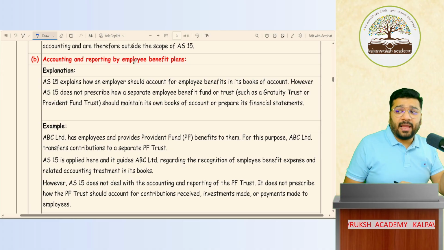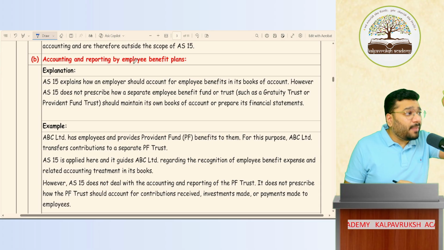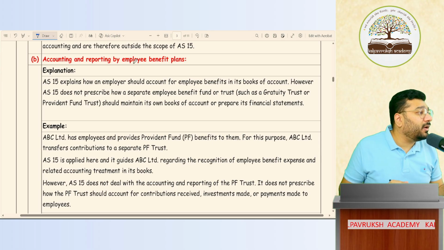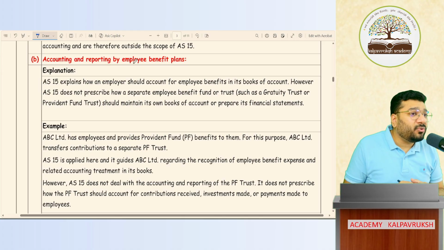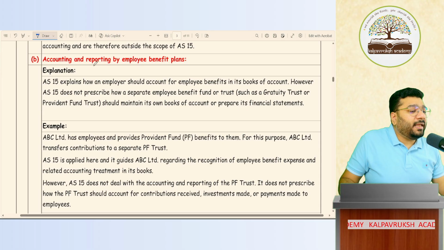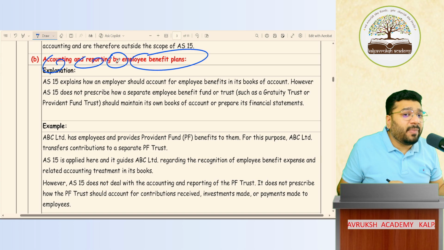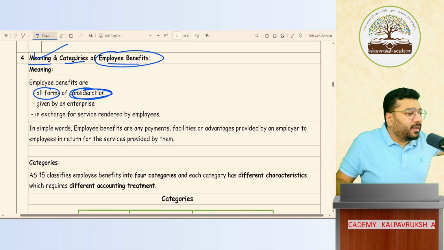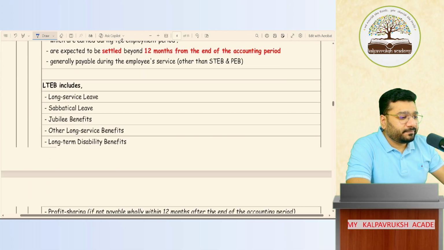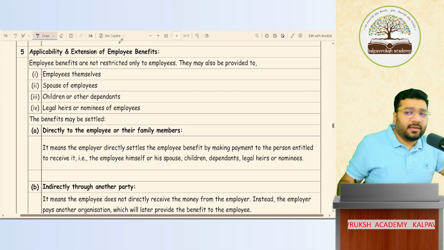In defined contribution plan, you contribute the employee benefit to a particular trust or organization. And when the trust organization receives and gives the employee benefit, how do they account for it? That is not covered in AS 15. Got it? So from whose point of view is this covered? From the employer's point of view it is covered. Okay, not okay? So accounting and reporting by employee benefit plans, that is the intermediary, is not covered by AS 15. Now okay? So meaning of employee benefit is over, categories of employee benefit also over. Am I teaching anything new? No. Whatever we discussed in the last class, I'm doing a quick revision.